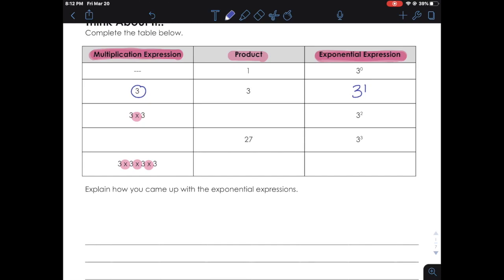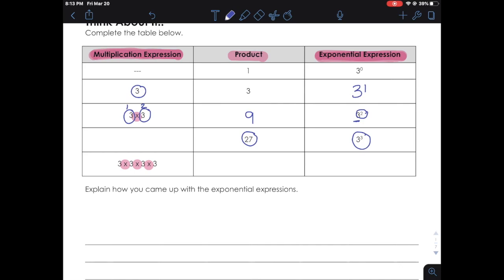Now let's move to the next row. We have 3 times 3. What's the product of 3 times 3? Product of 3 times 3 is 9. And it already gives us the exponential expression. All right, next row. This time we have to come up with our multiplication expression. We're given a product of 27. And we're also given our exponential expression of 3 to the power of 3.